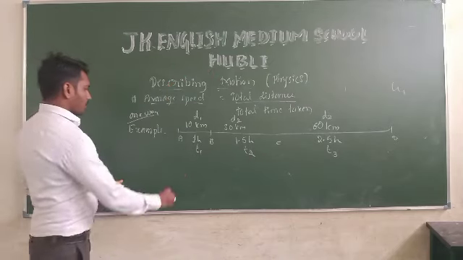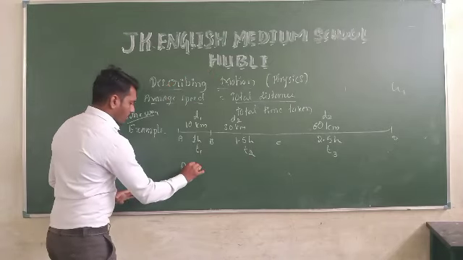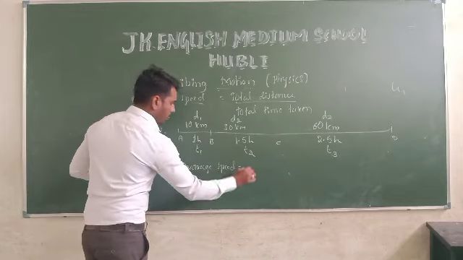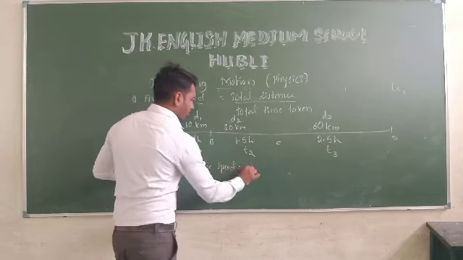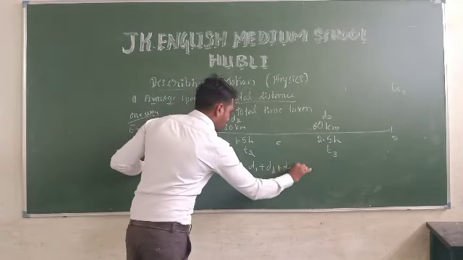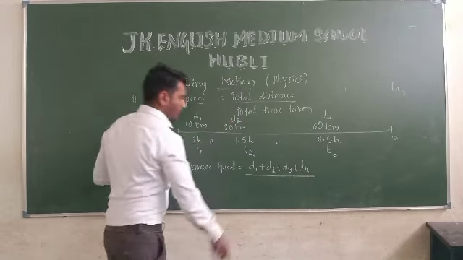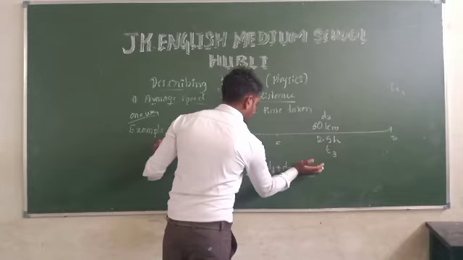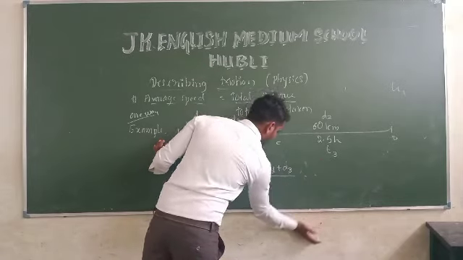So what is the average speed? Average speed is equal to D1 plus D2 plus D3. Okay, there is no D4, we just have to take D3.